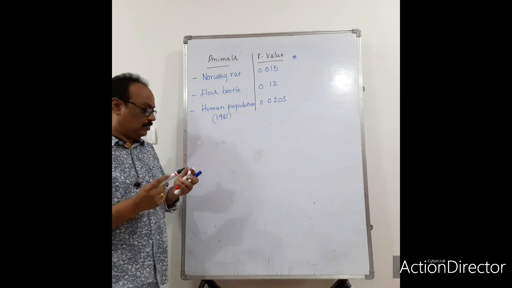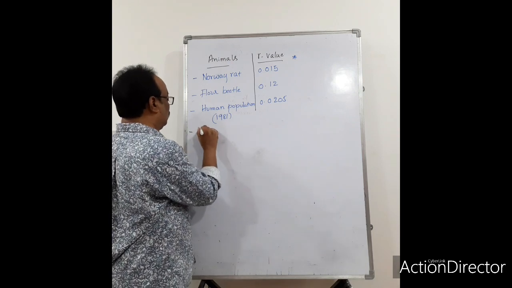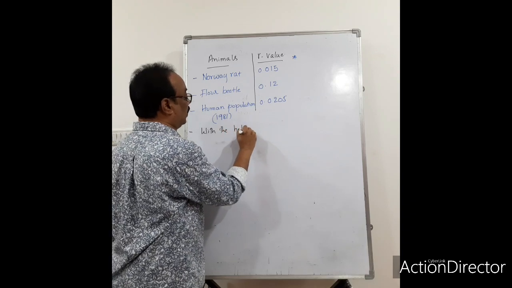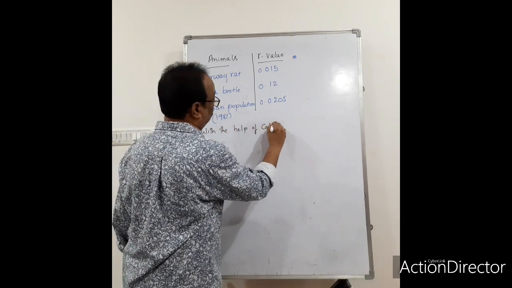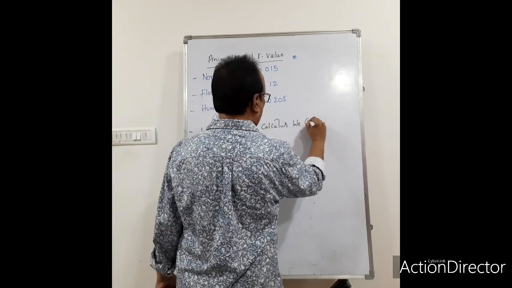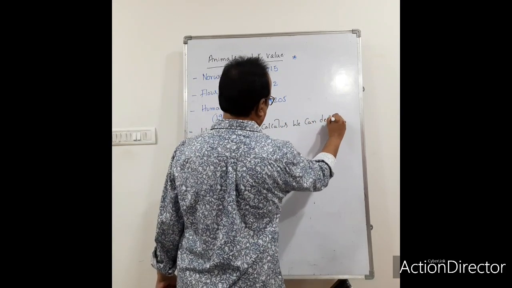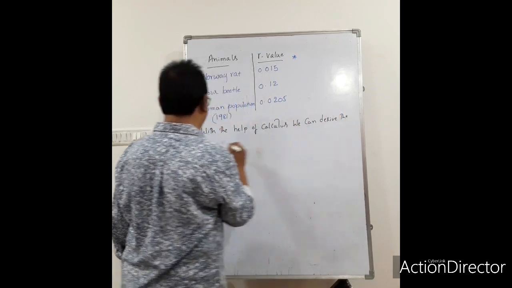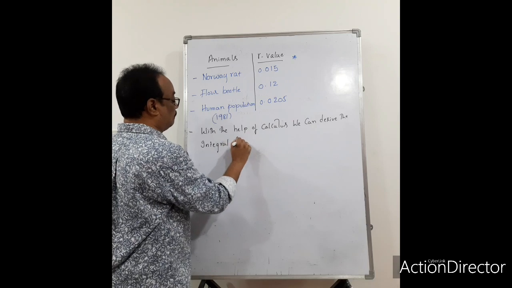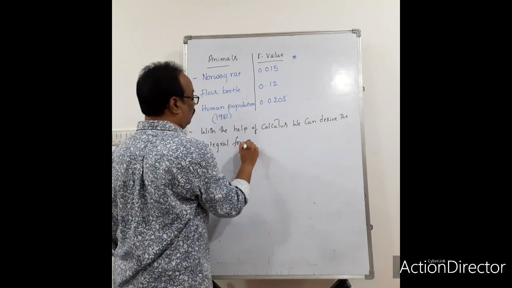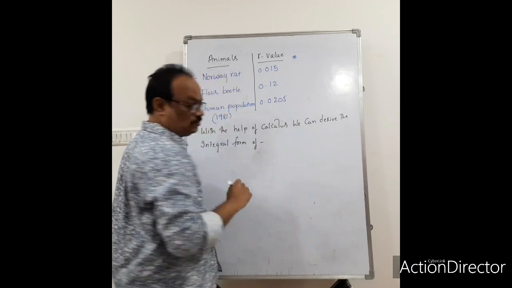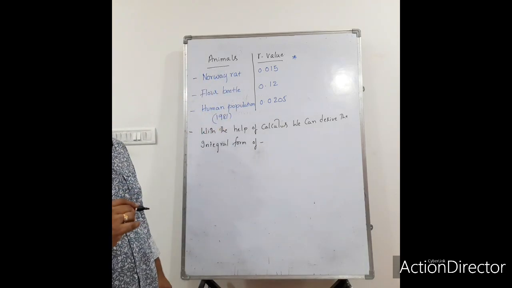Now, with the help of calculus, we can derive the integral form of population growth.